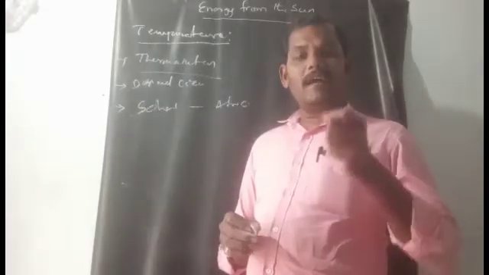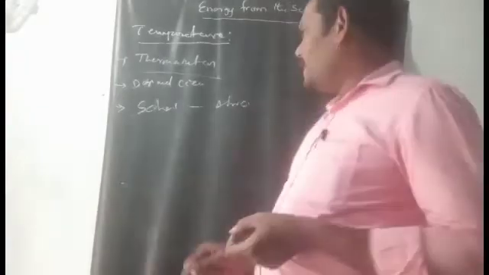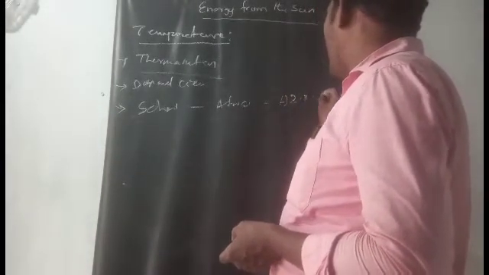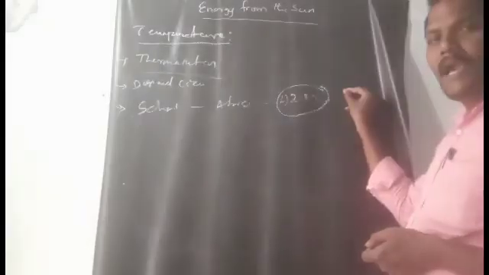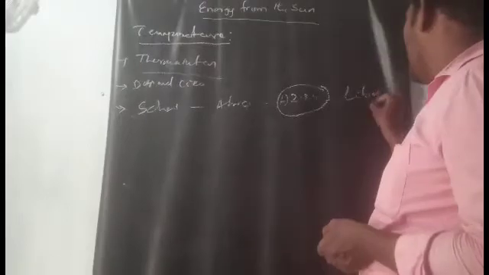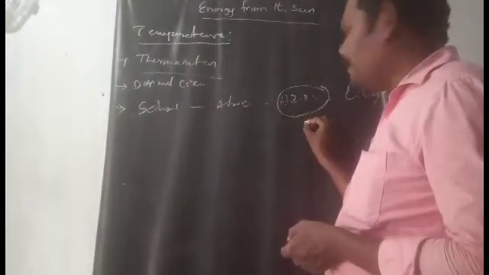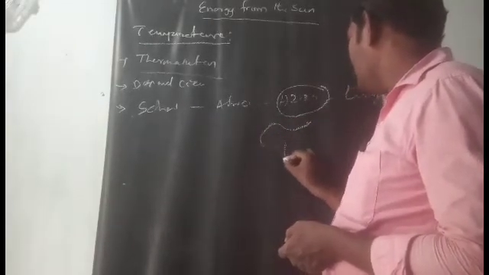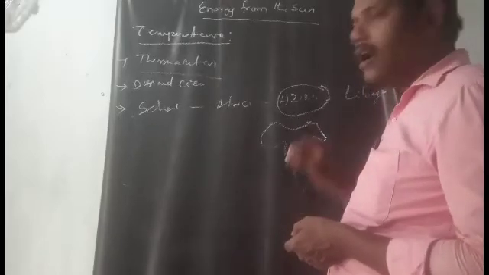And especially the highest temperature was recorded in Azizia, a place in the Sahara Desert, in the country of Libya. Where is Libya located? Take this as the Africa continent. Here Libya is located, and here is Azizia.